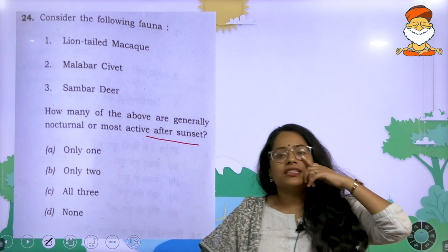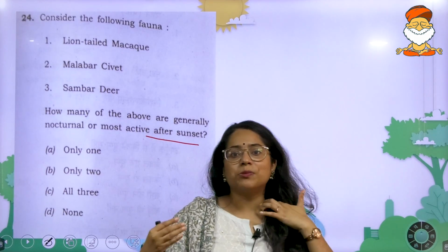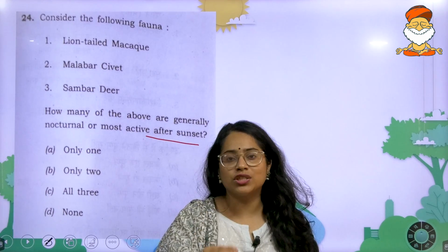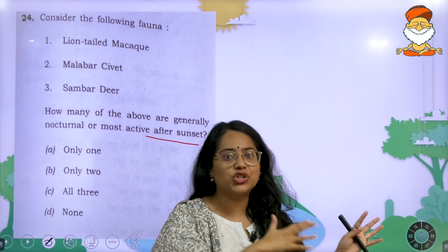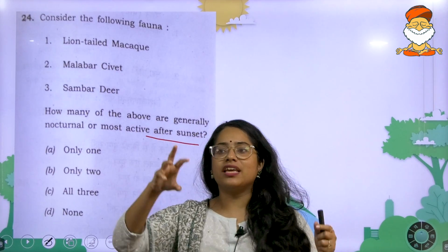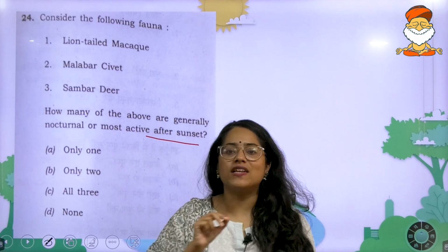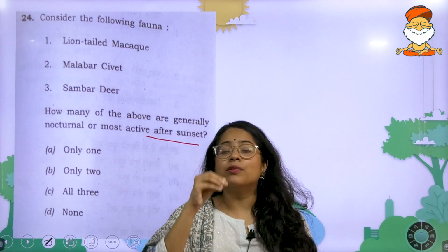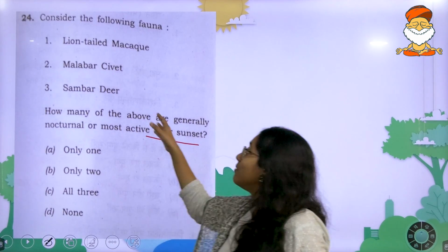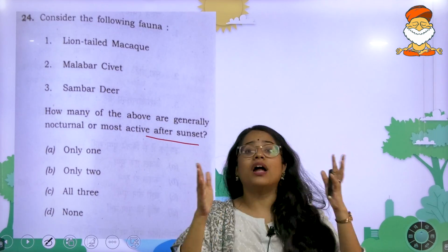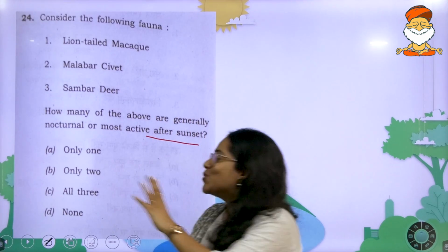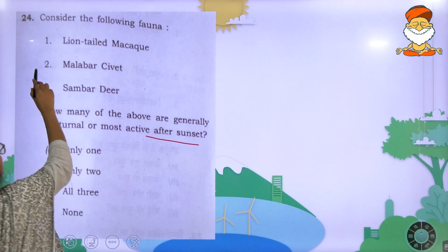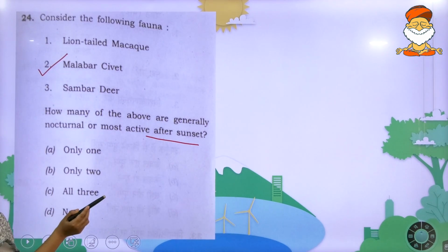Very interesting question. Whenever I asked you to learn species, I kept telling you, and I also included pictures in the slides, to notice when these organisms are photographed. The most common picture of a Malabar civet is one in darkness. It will be entirely dark and you will have a Malabar civet looking at it. So you will see that the Malabar civet is nocturnal in nature.